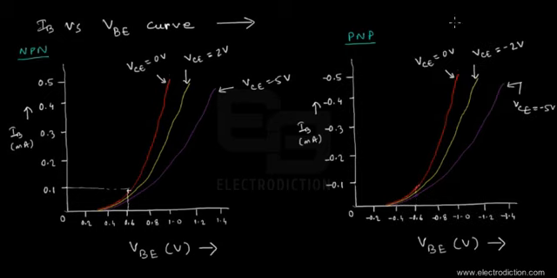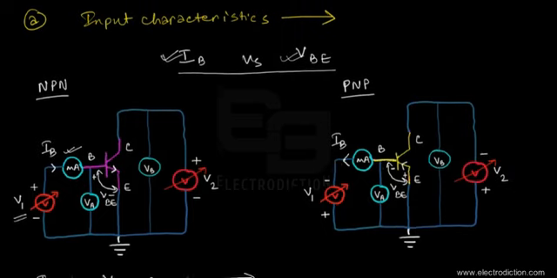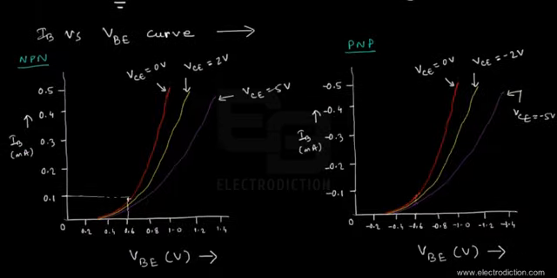We're also going to get the same sort of curve if we employ a PNP transistor in place of an NPN transistor for the experimental setup circuit. There it is. That's the experimental setup circuit for the PNP type of BJT. It's quite similar to the NPN type, only the voltage polarities are different.